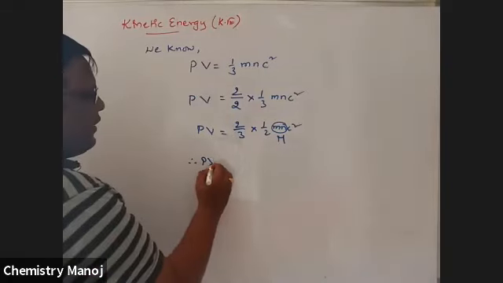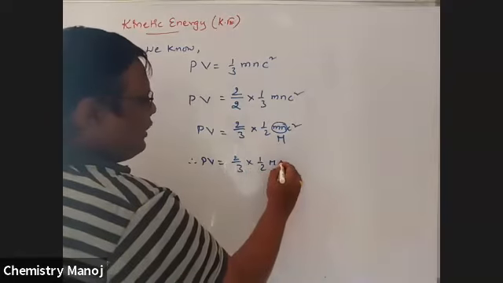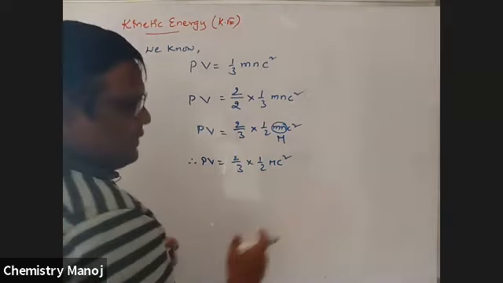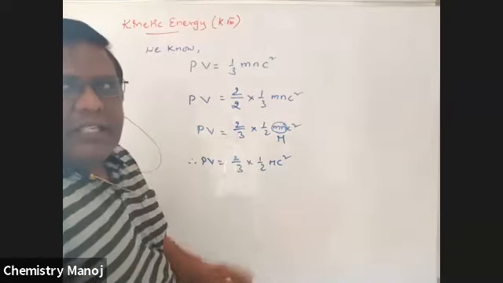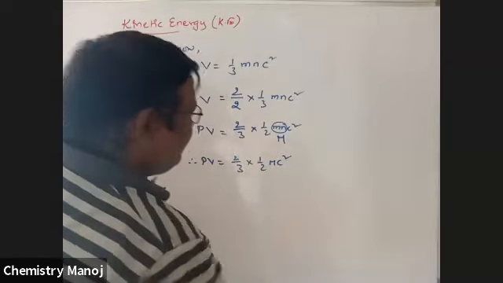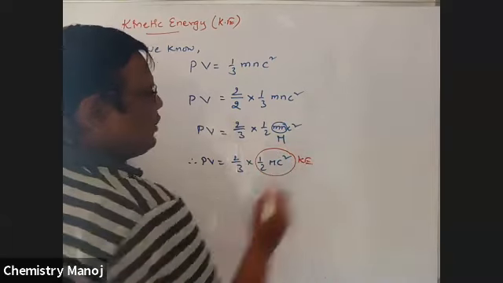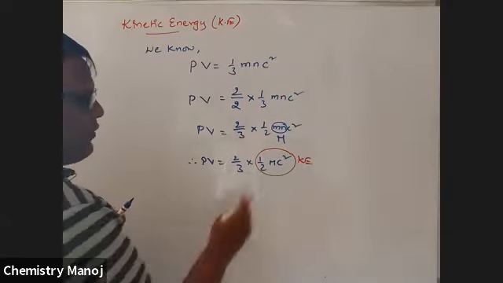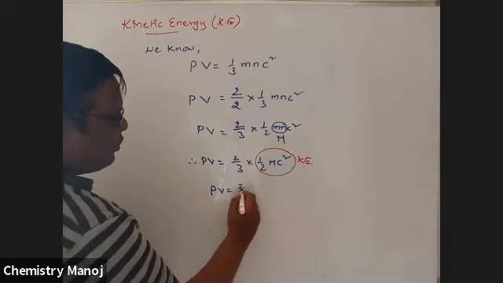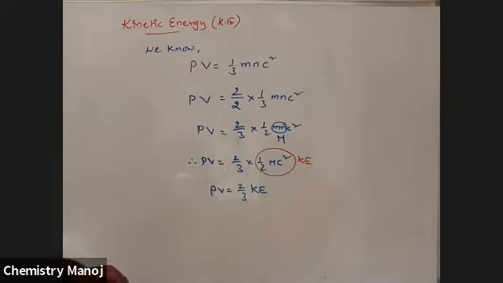Therefore, PV is equal to 2/3 into 1/2 mc square. That is half mv square, where c means v, the RMS velocity. So half mv square is called the kinetic energy of the gas molecule. That is replaced with kinetic energy. Therefore, PV is equal to 2/3 KE.